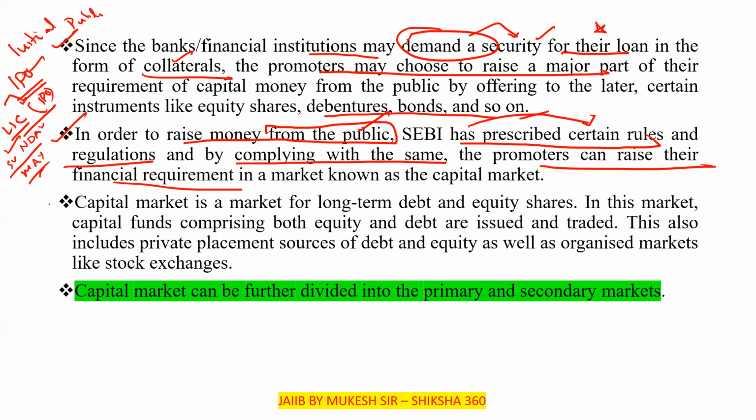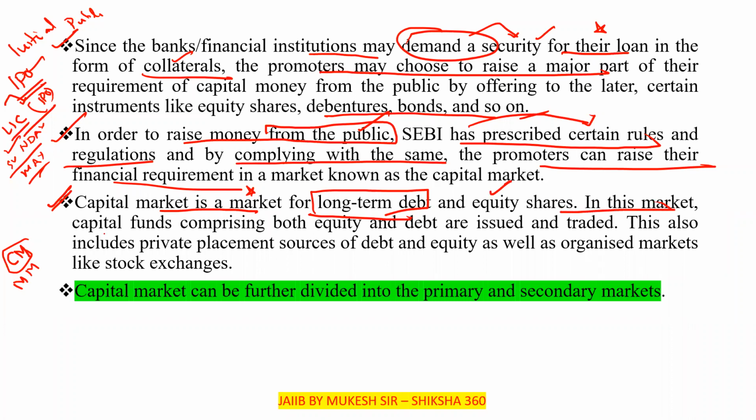So what is the capital market? We have two types of markets. The first one is the capital market, the next one is the money market. The capital market is a market for long-term debt and equity shares.